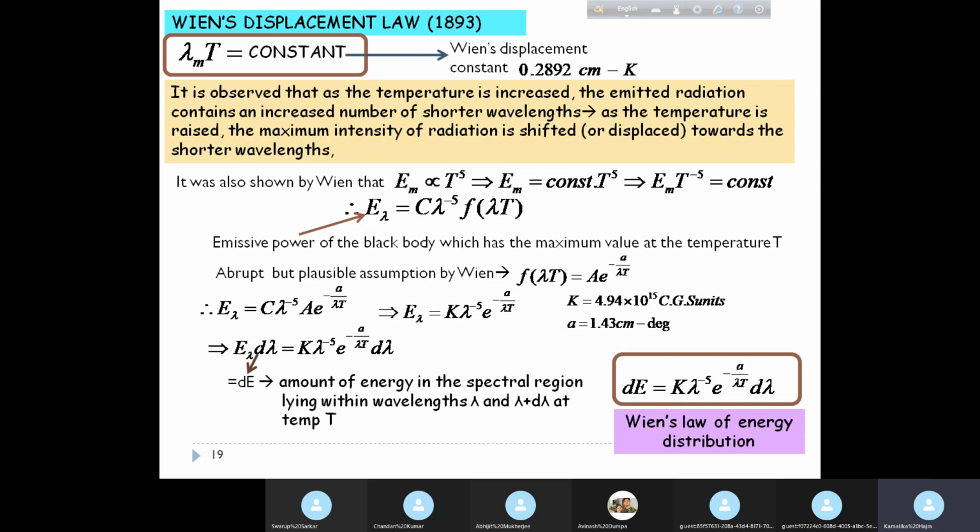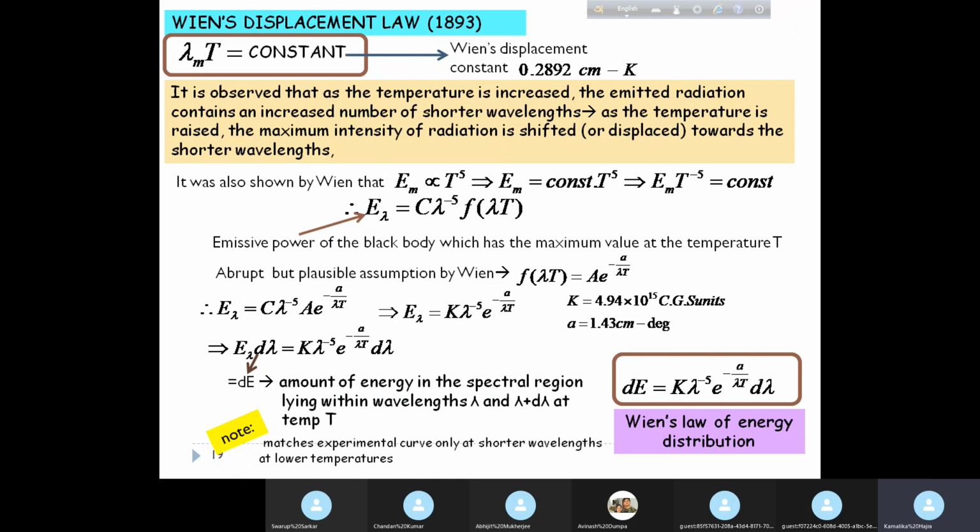So basically Wien gave us two laws. First, the experimental law, that is lambda m T equal to constant, and then from that, by making a plausible, abrupt argument giving a particular form of the function f of lambda T, he gave us another expression for the energy density dE for the spectral region lying between lambda and lambda plus d lambda at a given temperature T, and this is known as Wien's law of energy distribution.